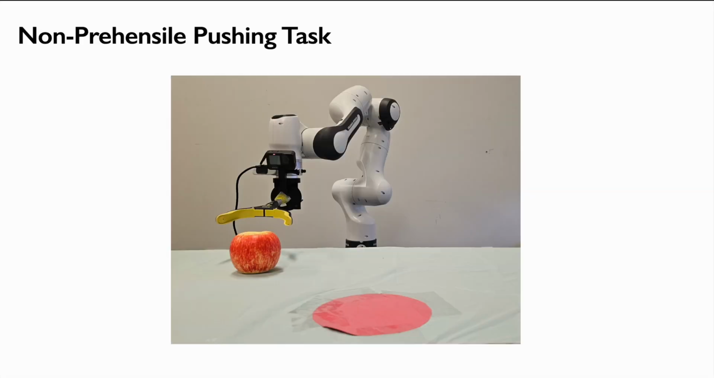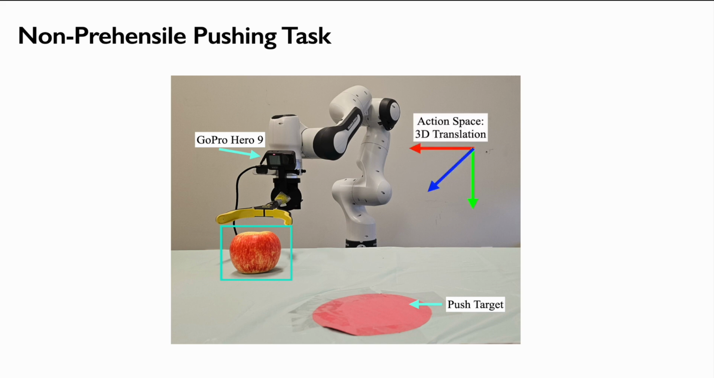On the robot, the task is to push an object to a target location marked by a red circle. It requires both reaching and pushing the object. Observations come from an in-hand GoPro camera. The action space is relative 3D translations of the end effector.